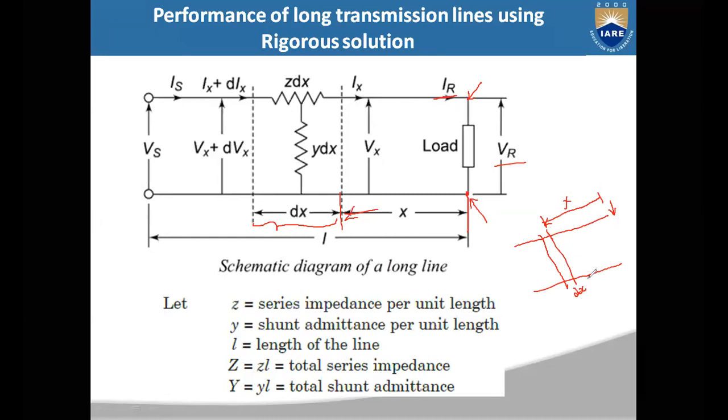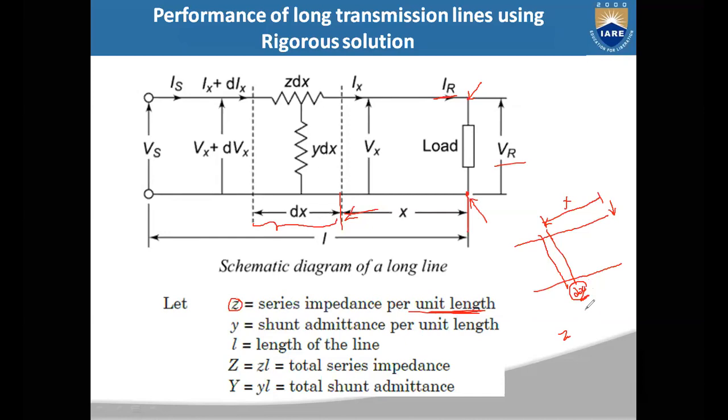Now for this length dx, what is your impedance and what is your admittance? Small z is the series impedance per unit length, so for the length dx, what will be the z value?